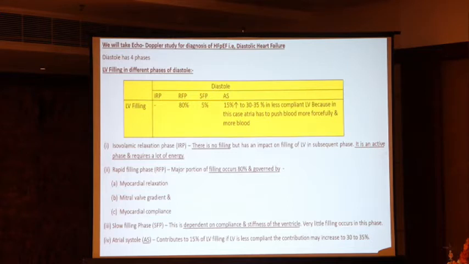A miracle. Why? Because of less compliant LV. In less compliant LV, atria has to push more forcefully and more blood. So 30 to 35% filling occurs rather than 15%, which you have learned in physiology department. It is just different.